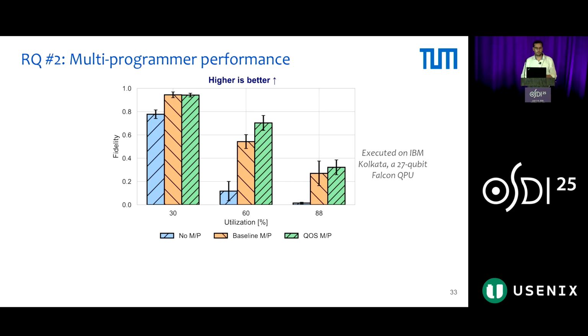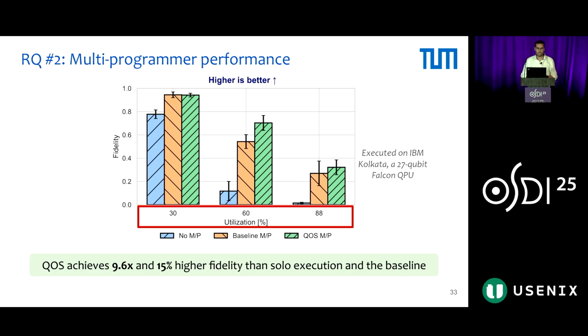Let's see the multiprogrammer's performance. Again, we plot fidelity, where higher is better, and on the x-axis, we increase the QPU utilization. The blue bar is solo circuit execution, no multiprogramming. The orange bar is the baseline multiprogramming approach, and the green bar is QoS. QoS achieves almost 10 times higher fidelity compared to solo execution for the same utilization, and 15% higher fidelity compared to the baseline for the same utilization.